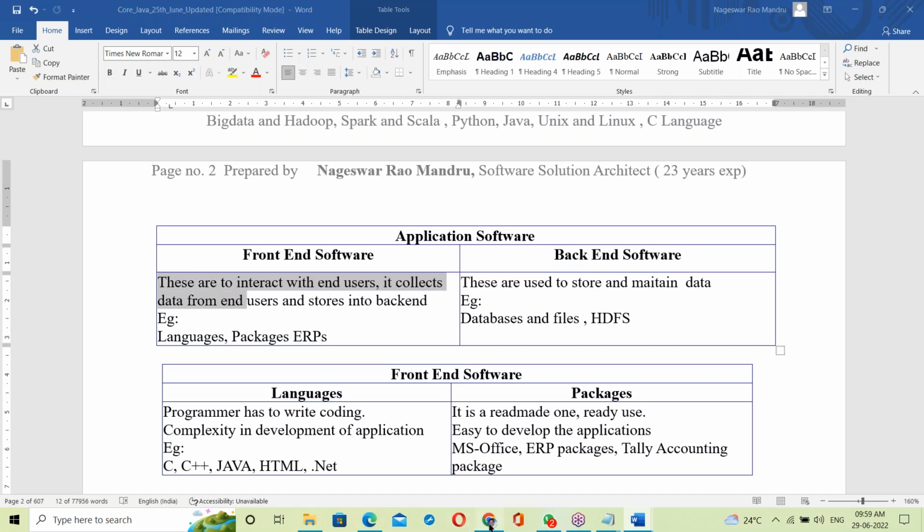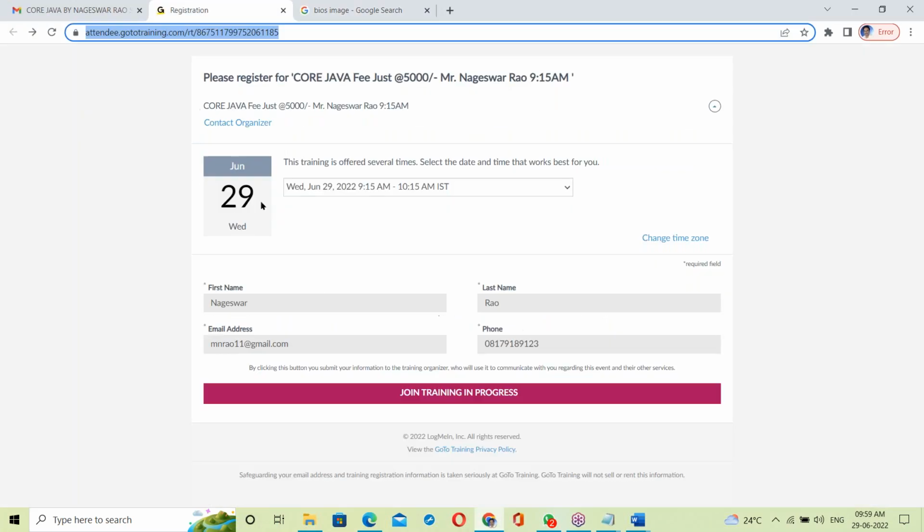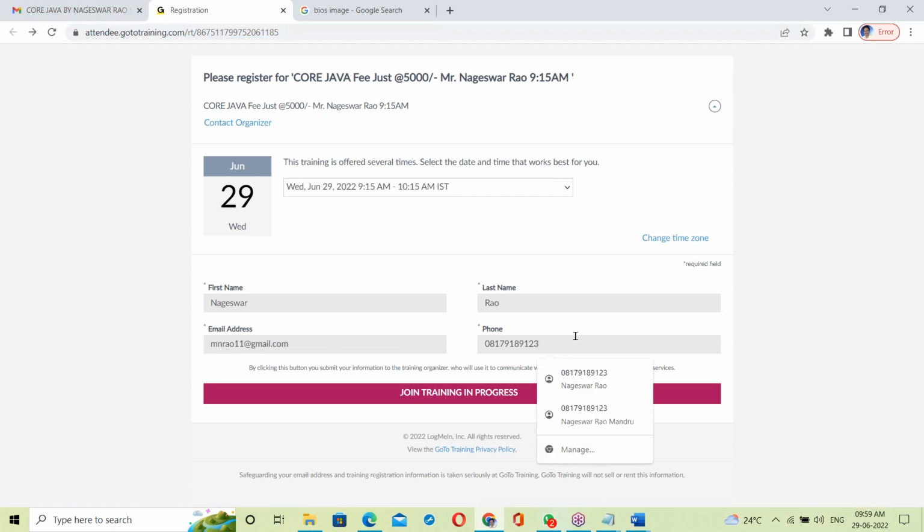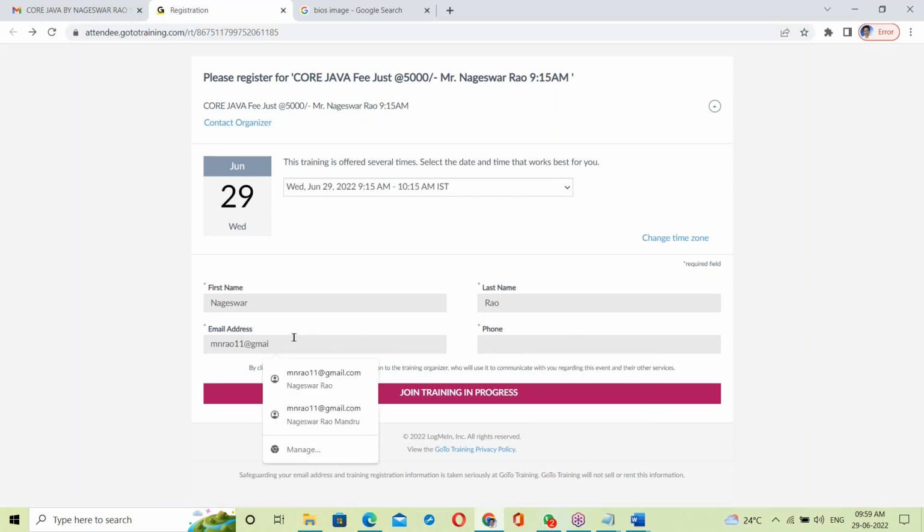What is front end? Let me show you. This is a front end. Here there is a form, right? In this form we are filling in details and submitting it. We are just filling and submitting that form.